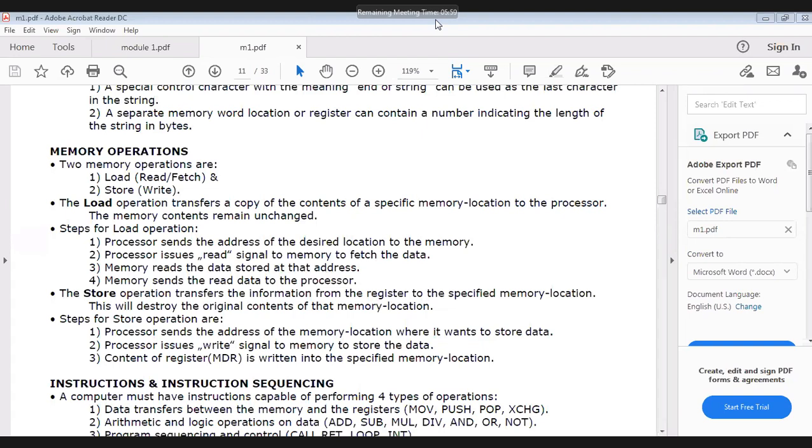How will we do it? In the MDR, we will have the value 10. In the MAR, we have 1000. So at the 1000th address, I need to store the value 10. That's why the MDR has the value 10. What is the expansion of MDR? Memory Data Register.